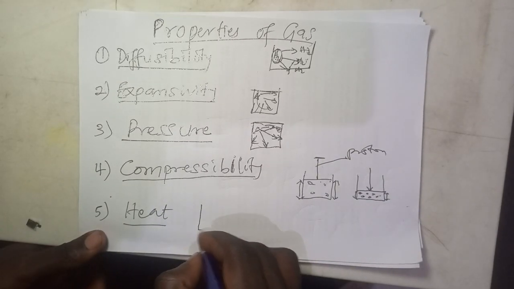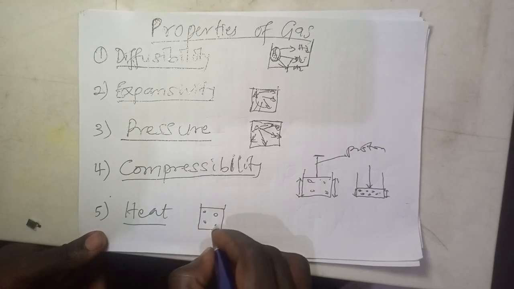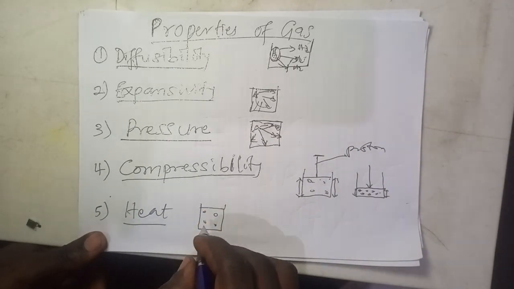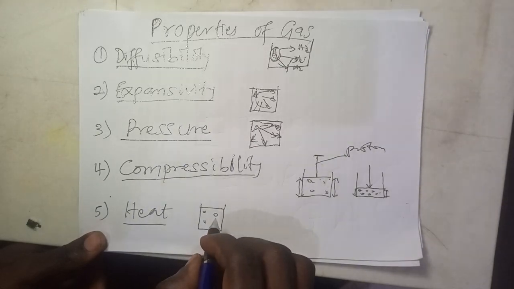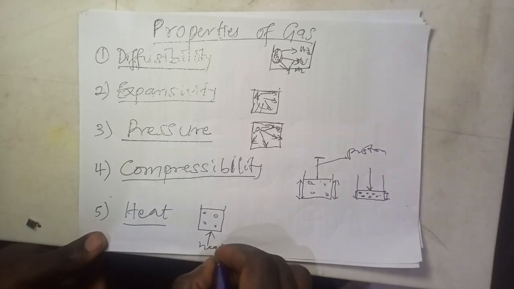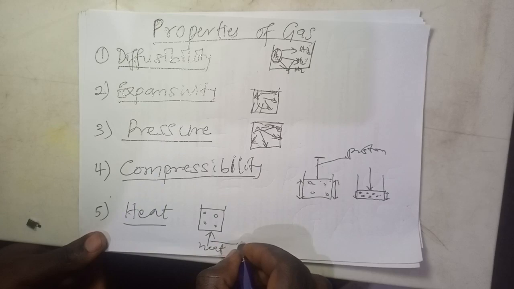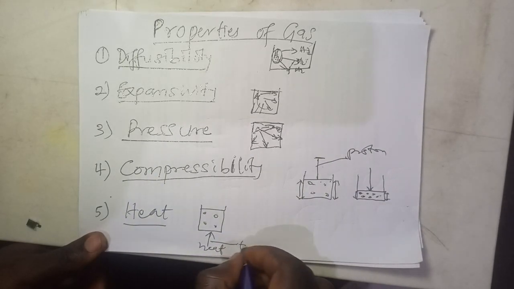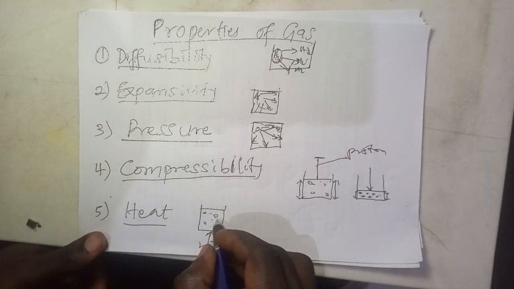When you apply heat here, and this is a gas molecule, you see this gas molecule may not be moving very fast, they may just be moving slowly. But because of the effect of heat applied, if you increase the temperature of the flame, the heat will increase the kinetic energy.